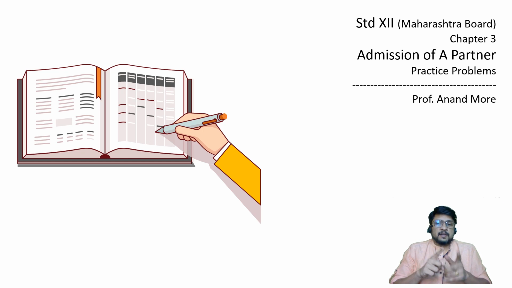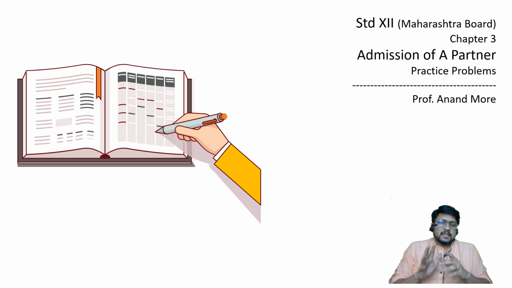So I'm repeating again, practice problems are only for those people who have already completed the first 4 lectures, which some of you may find a little bit boring because it is pure theory. But remember, I always mention that accountancy is a language subject. It's a language of business. Unless you know what is happening in the business, you cannot translate it into the language of business. So please ensure that you understand the steps involved while admitting a partner in the partnership firm. Once that is clear, then we can go for solving the practical problems.